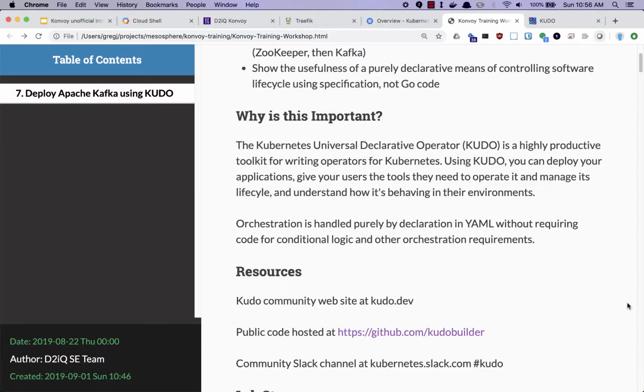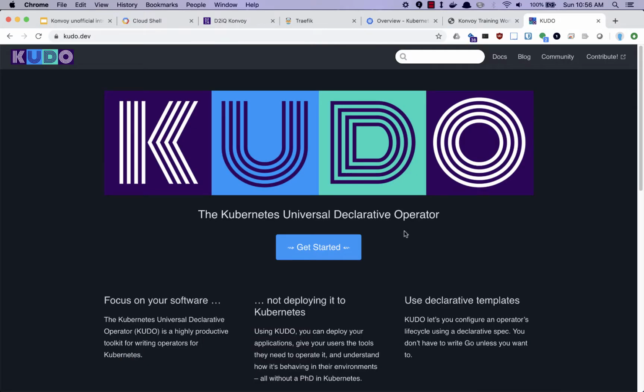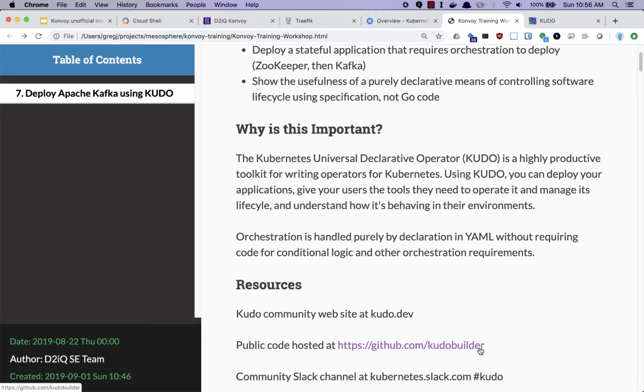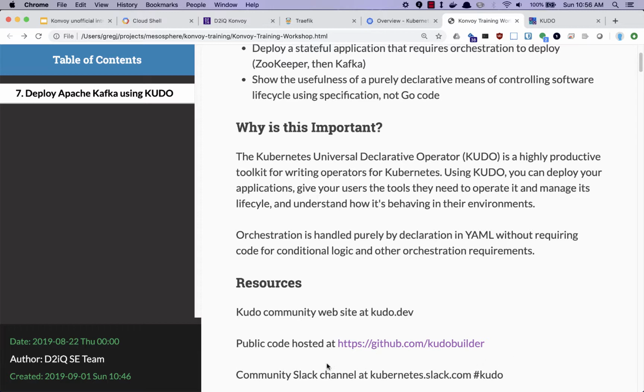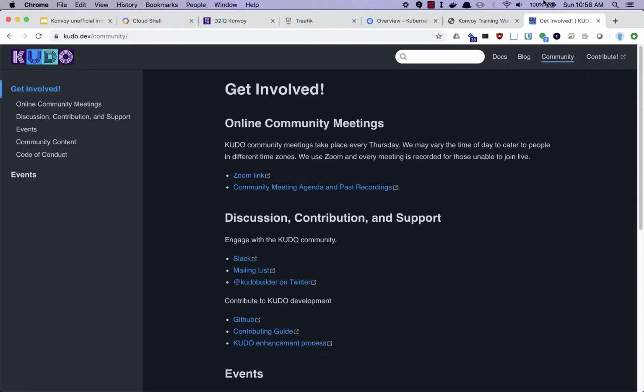We have a section for resources. I would highly recommend going ahead and bringing up the kudo.dev website, the starting point for all things KUDO, and pointing out that we've got the GitHub repo in KUDO Builder, both the KUDO code and the operators that are all open source. And the community Slack channel and other community resources are also listed on the KUDO Dev site.